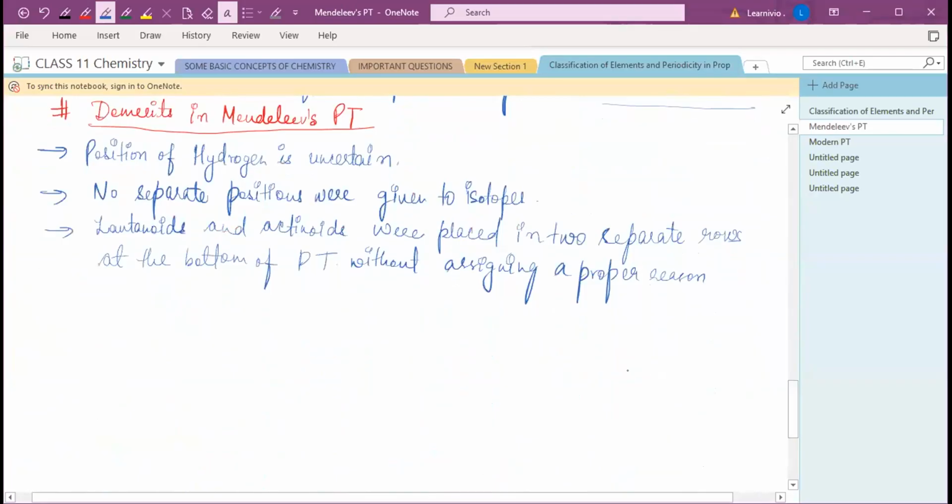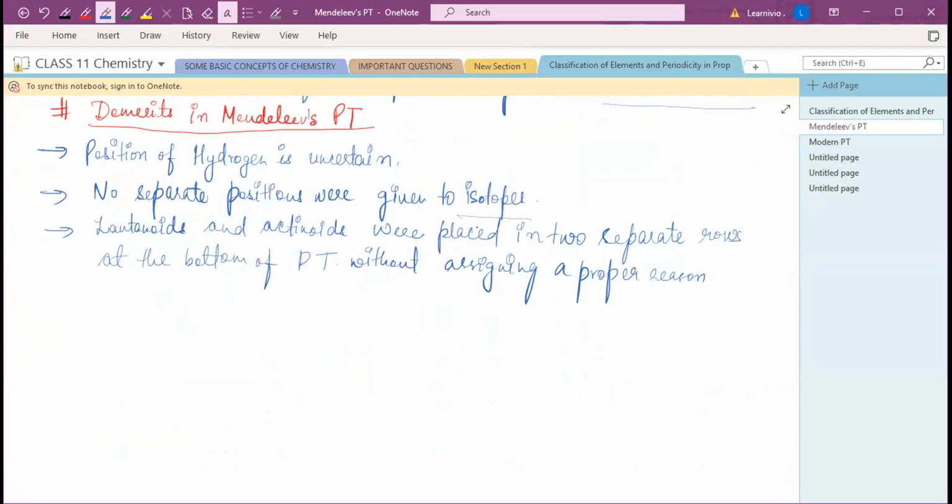Yeah, and also he doesn't give separate positions to isotopes. Isotopes की separate position उन्होंने periodic table में नहीं दी थी. Right. Do you know what isotopes are?